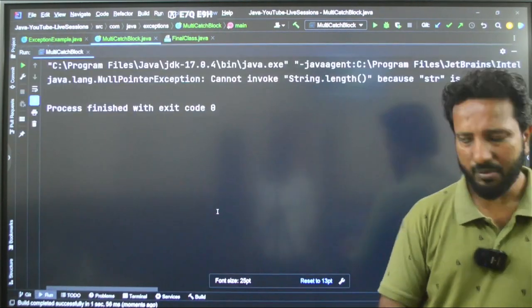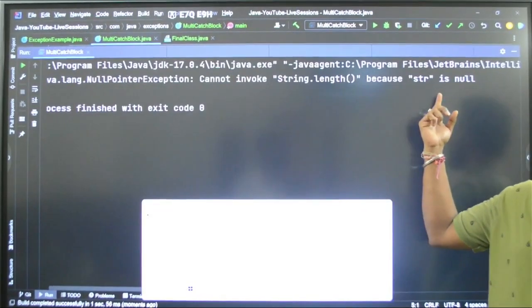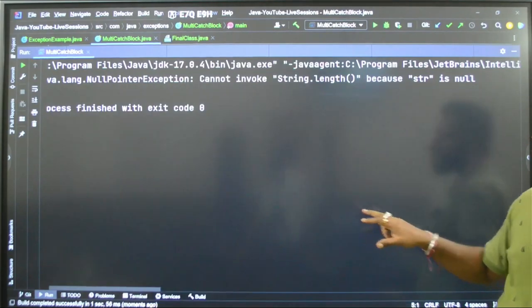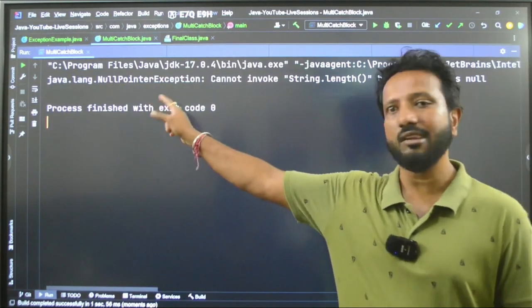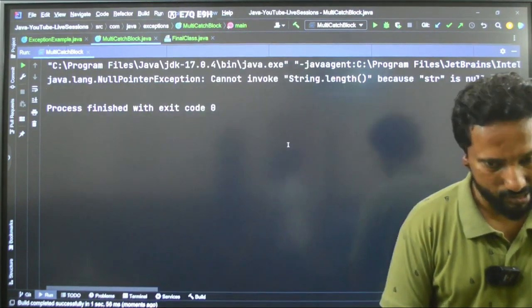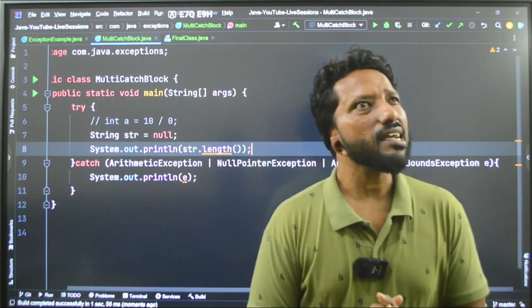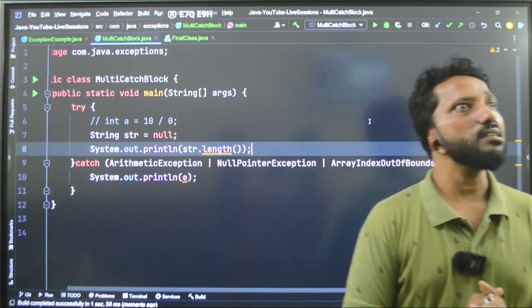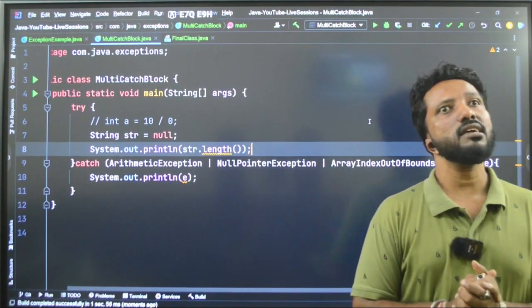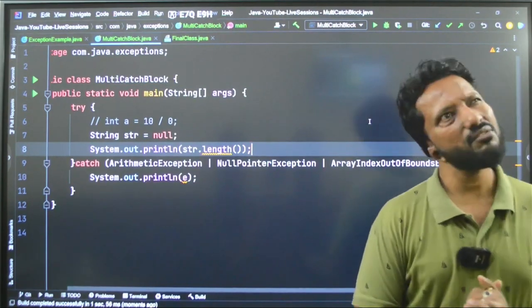See, what does it say? Cannot invoke String.length because str is null. So now we are getting that message, NullPointerException. Understood? So this is called a multi-catch block. Okay, and static block inside main method. Static block inside main method should not be used, but very good question, right?